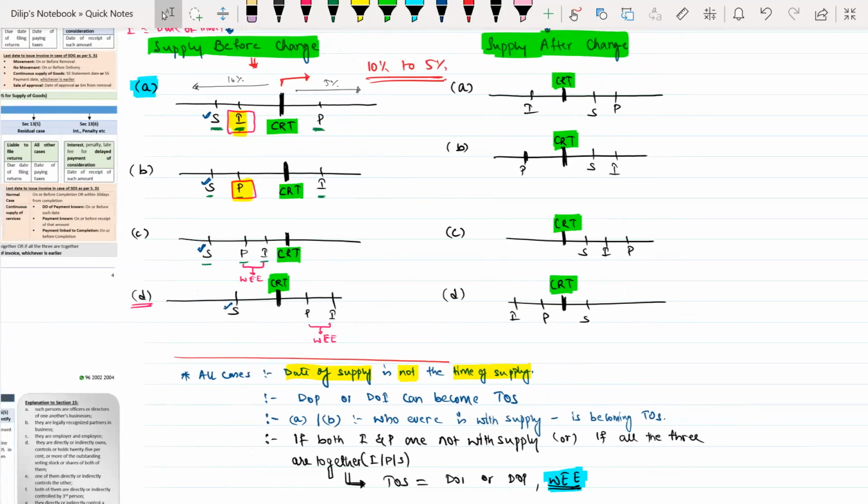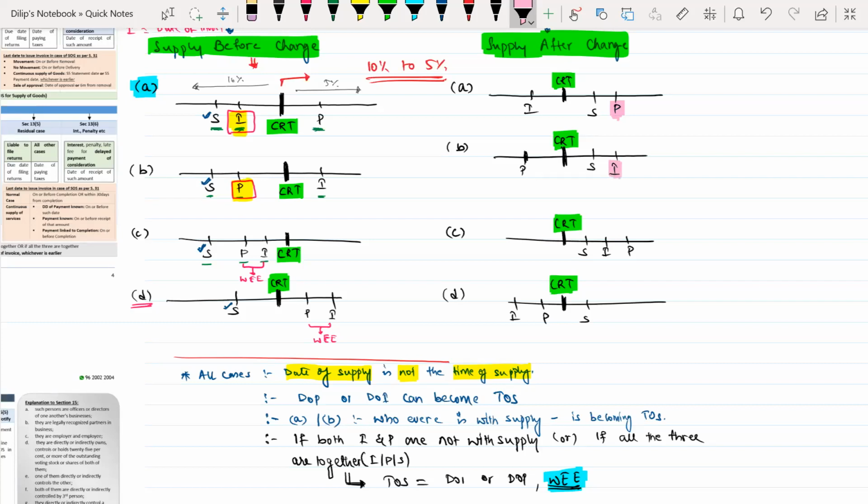Tell me in case A, supply after change, what will be the time of supply? By applying the same principle, tell me what will be the time of supply in case A. Sir, date of payment will be the time of supply. Yes. Then in case B, what will be the time of supply? Sir, in case B, invoice will be the time of supply.